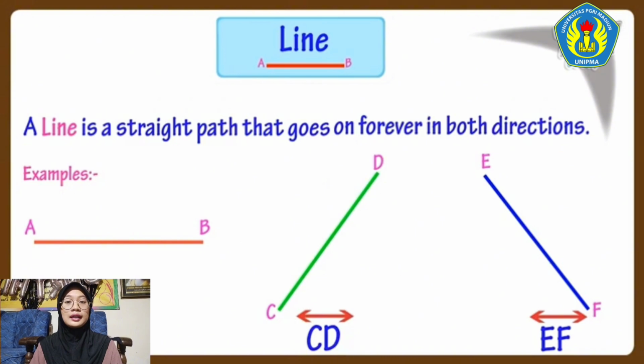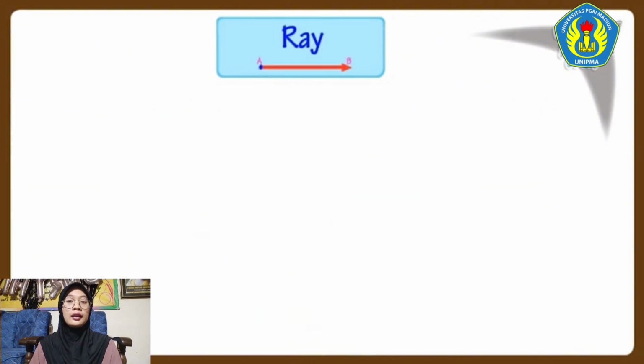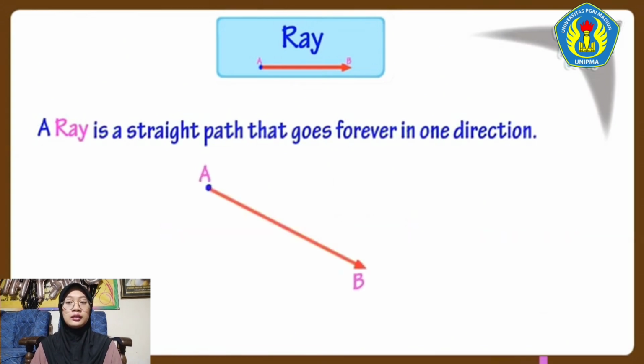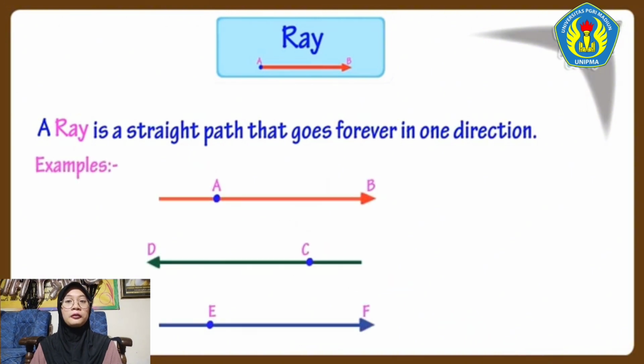Now, let's see what is a ray. A ray is a straight path that goes forever in one direction. That is ray AB. There is an end point on one side, and on one side there is an arrow showing it goes forever in this direction. It is named like this. The symbol on top of the name shows that this is a ray starting from A and goes forever in direction B. Here are more examples of rays, and they will be named like this.